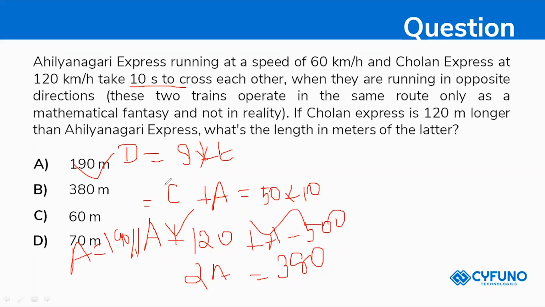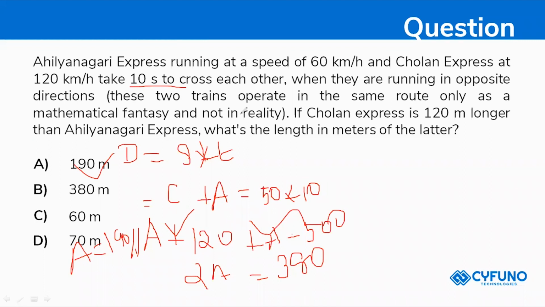Yes, ma, TCS Digital is having negative marking. Cholan Express is 120 meters longer than the Alingiri Express.